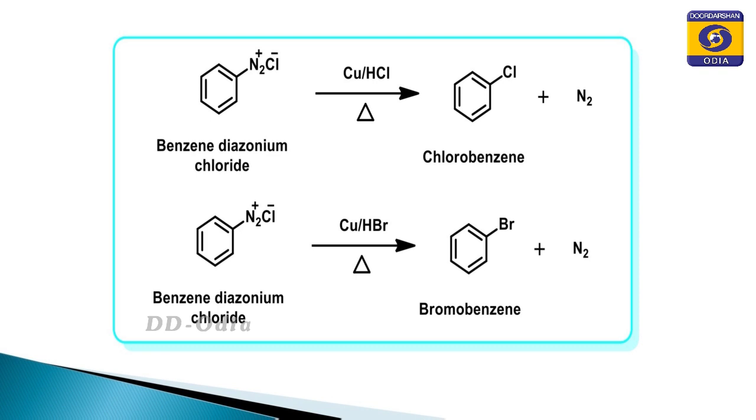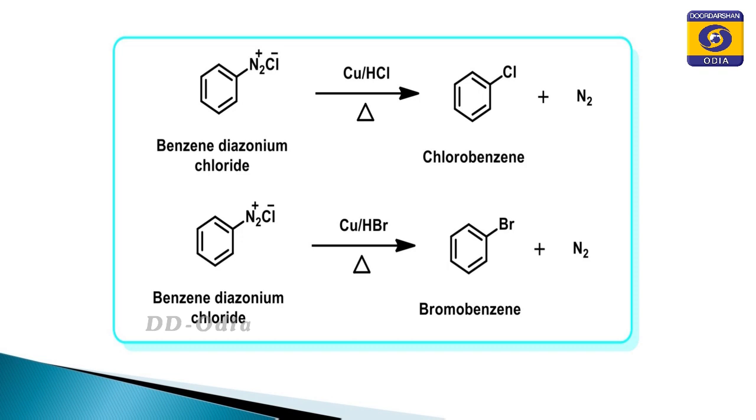So, the reactions are: benzene diazonium chloride is treated with copper in presence of HCl and it produces chlorobenzene, and by simply heating benzene diazonium chloride with copper powder in presence of hydrogen bromide it produces bromobenzene.